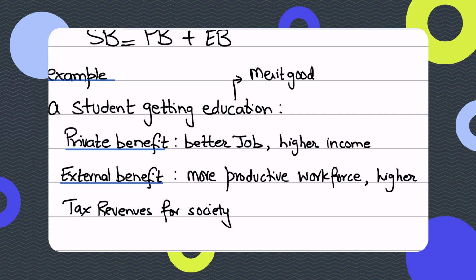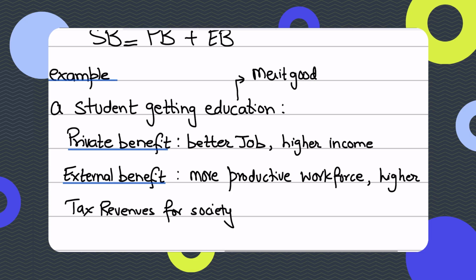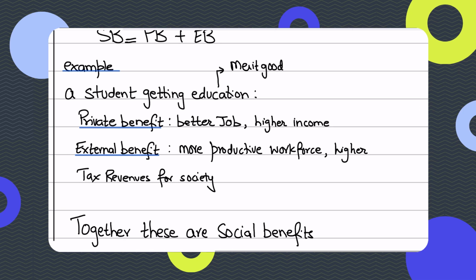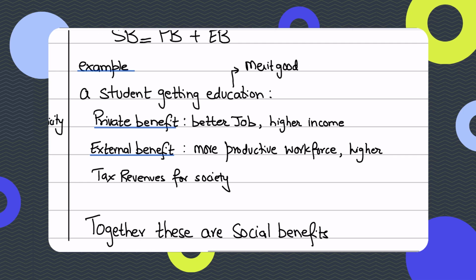But what about the external benefits of getting educated? There's also an external benefit. And the external benefit is that, if you have more and more educated people in our society, then you'll also have a more productive workforce from an economic perspective. You'll also have higher tax revenues and GDP for the society as a whole. So that's the external benefit. So together, the private benefits and the external benefits make up the social benefits. If we sum up all the benefits to the individual people and the external benefits, that makes up the social benefits, right?